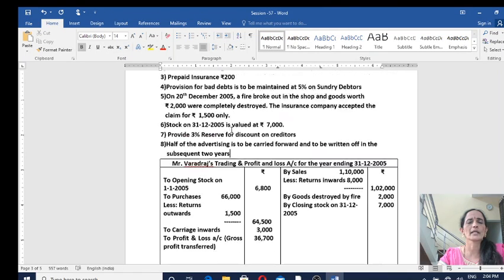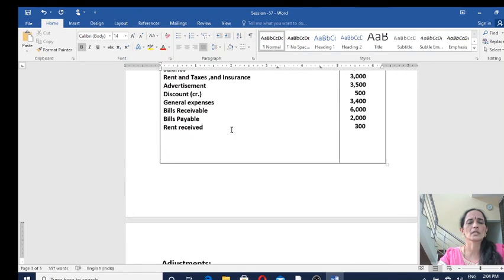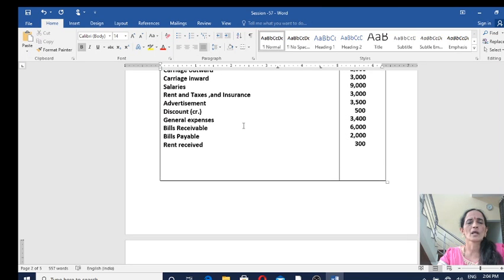While preparing trading and profit and loss account, we are considering the amount relating to only the current year, present year, because we are finding out the net profits or net losses of the current year. Previous year's expenses or previous year's incomes, similarly, next year's expenses and next year's incomes must be excluded. Okay. Move on to the next item.